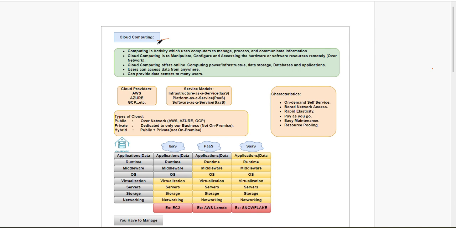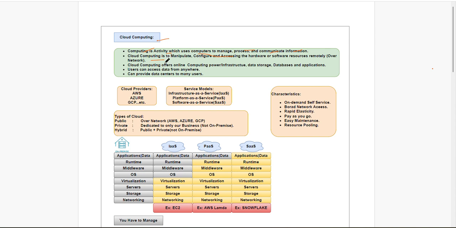Cloud computing. Computing is just an activity which uses computers to manage, process and communicate information. So the activity can be anything: you want to manage, process, or communicate some information. Cloud computing means how we can do that activity over the cloud.